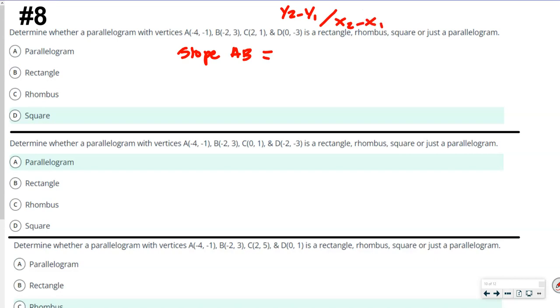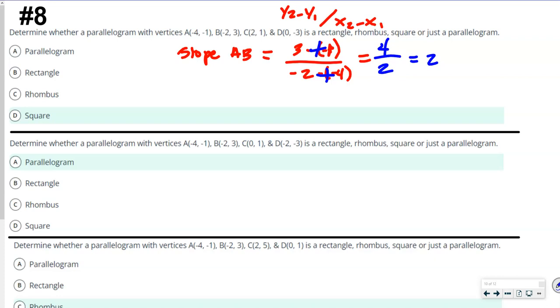X2 minus x1, okay? So what I'm going to do is 3 minus negative 1 over negative 2 minus negative 4, okay? So that's going to give me a plus right here, right? That's going to be 4 over 2, which is 2. Okay, so that's my slope for AB for all of them.